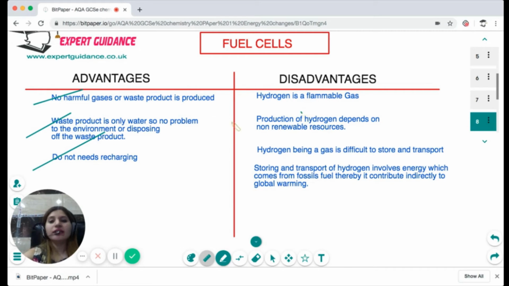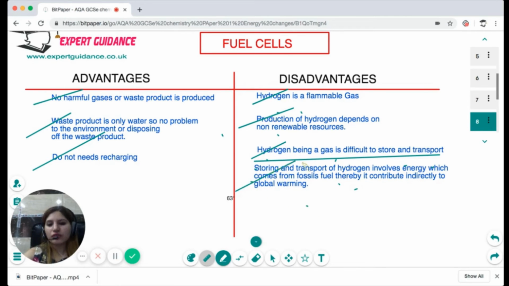On the other hand, there are still disadvantages of a fuel cell. Hydrogen is flammable. Production of hydrogen depends on non-renewable resources. Hydrogen, being a gas, is difficult to store and transport, and storing and transporting hydrogen involves energy which comes from fossil fuel.